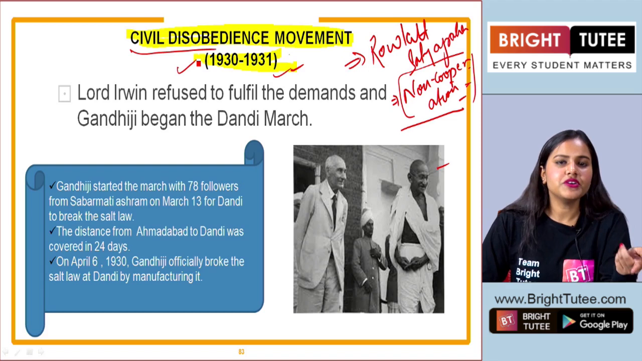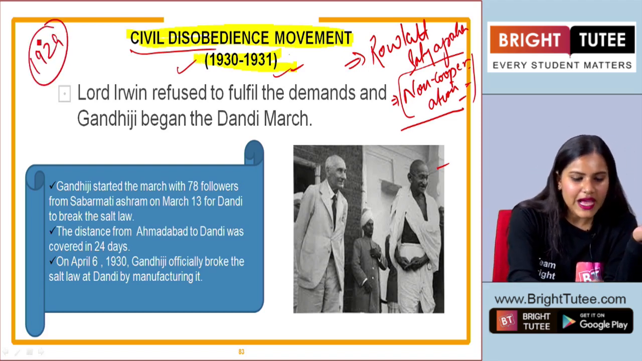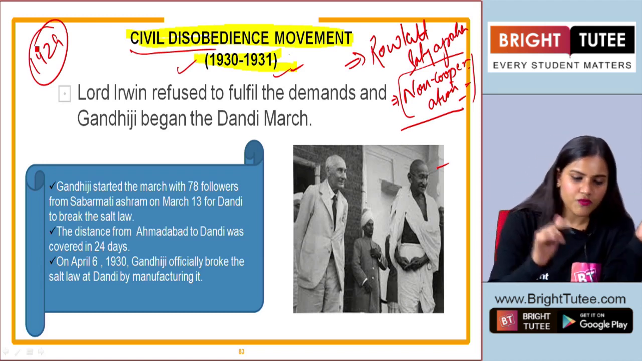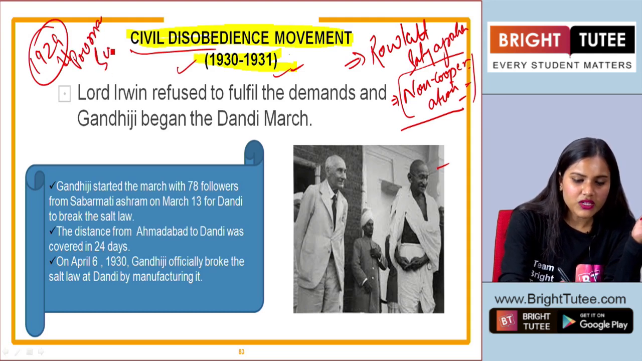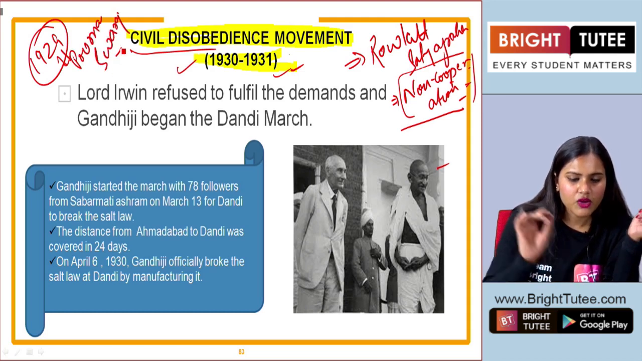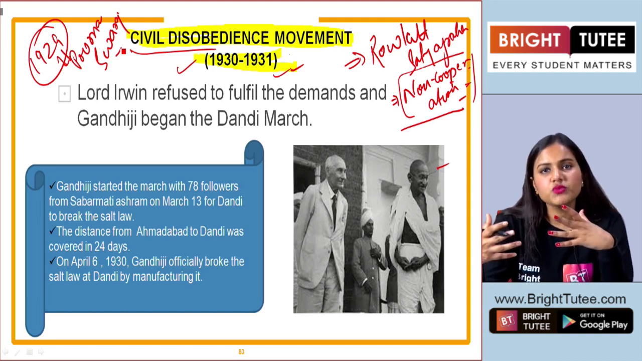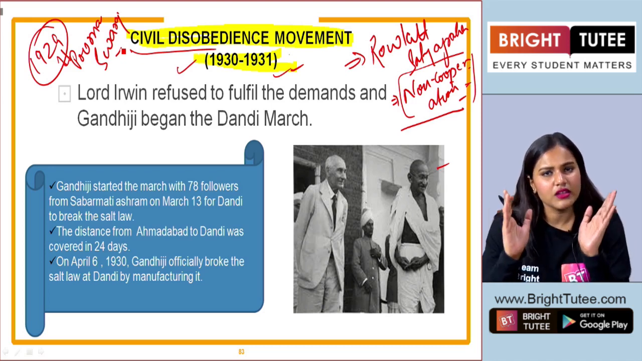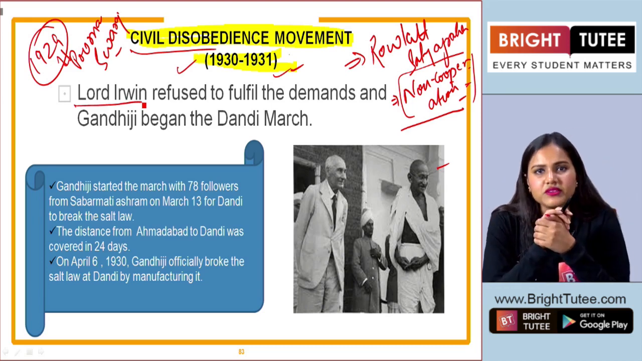Now if you remember, before this, we have talked about the Lahore session that happened in the year 1929 and the resolution for Purna Swaraj. Now, this is a very important point that you really can't miss. Okay. So, the resolution for complete independence or Purna Swaraj was taken at this session that took place in Lahore. Okay. Now, after this, what happened?